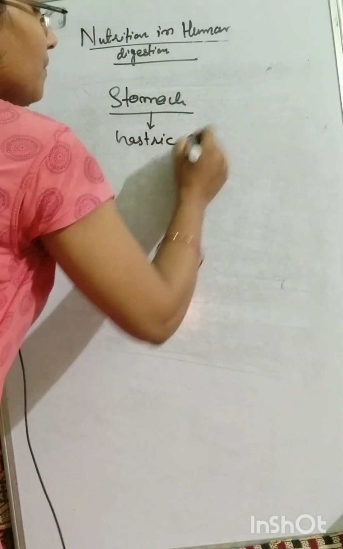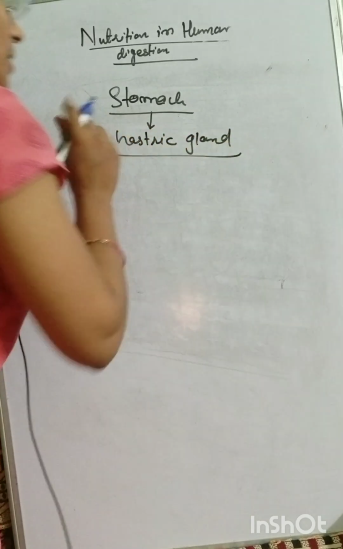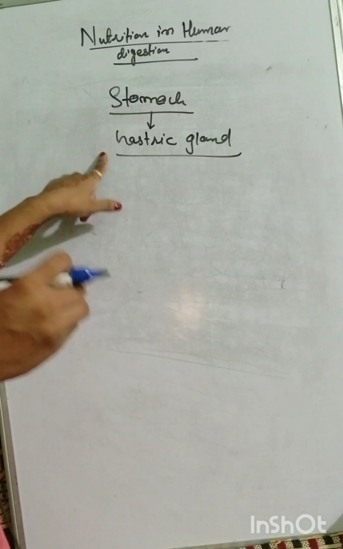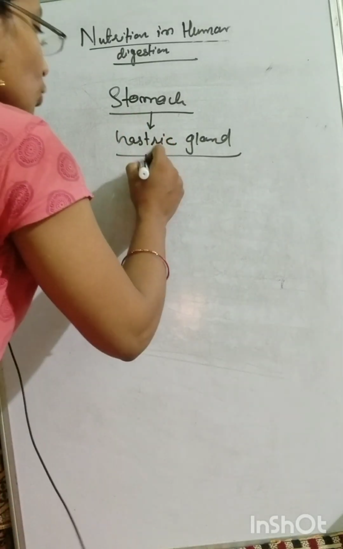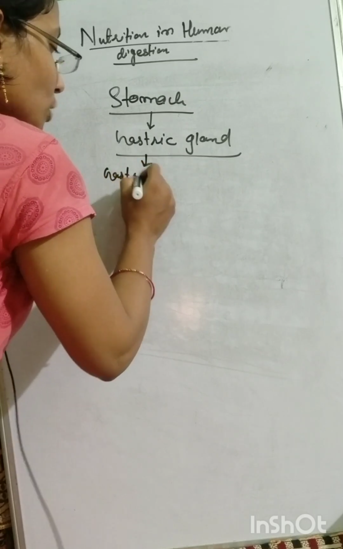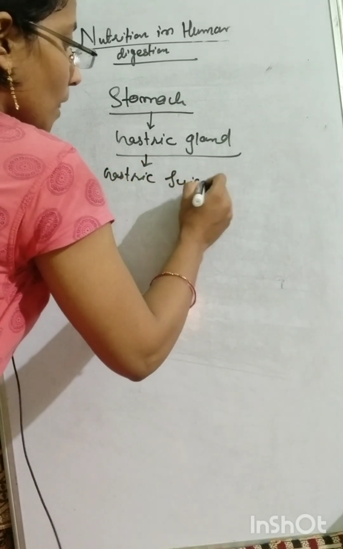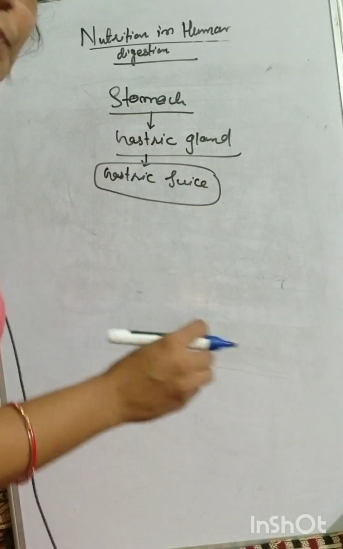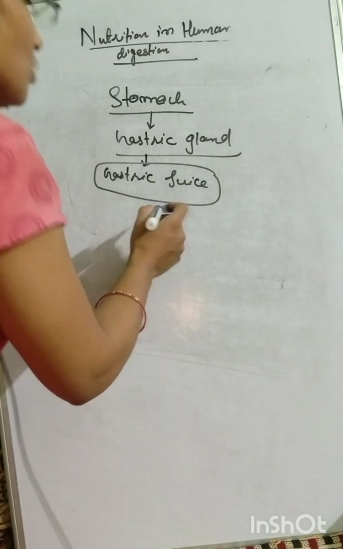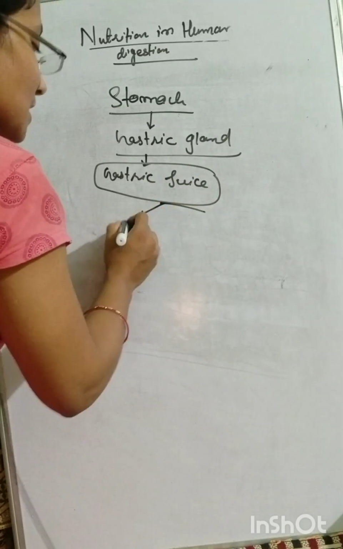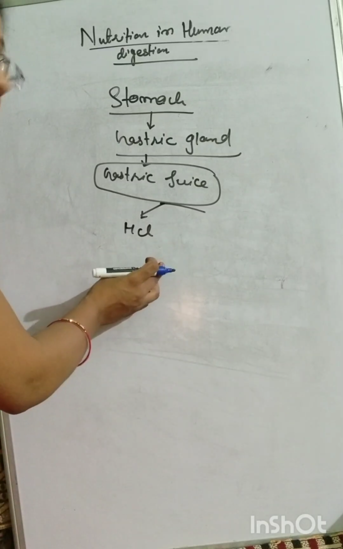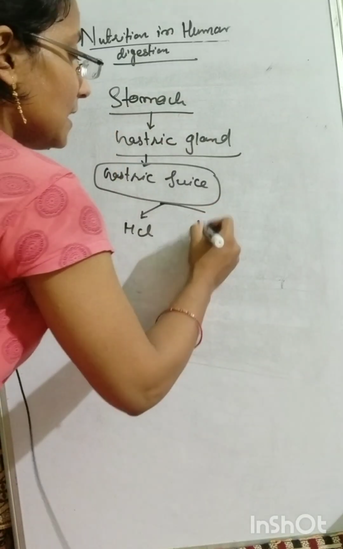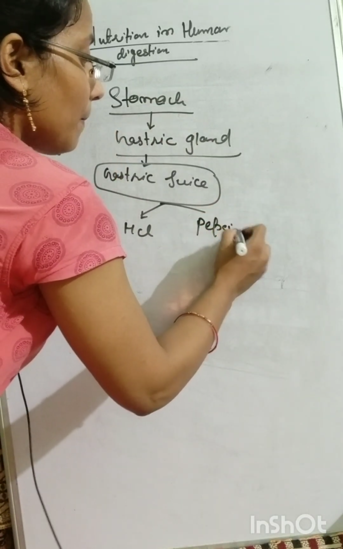Most important, gastric gland. Remember, stomach contains gastric glands and those gastric glands secrete gastric juice. Okay, gastric juice. Clear? You know what? The gastric juice contains one, the acid that is called HCl, and another, an enzyme that is called pepsin.